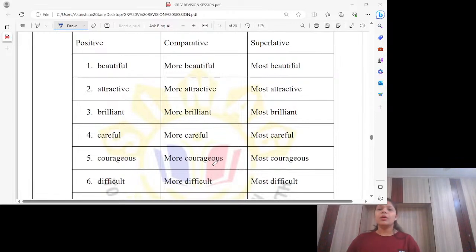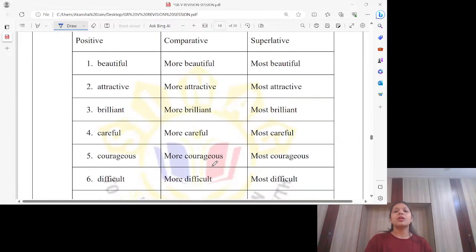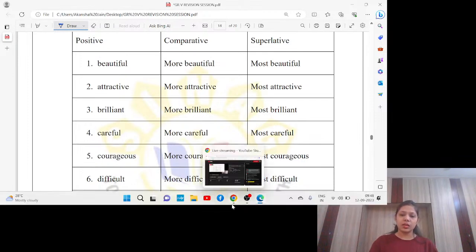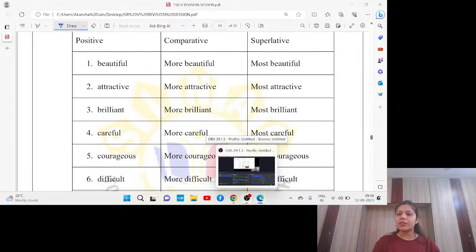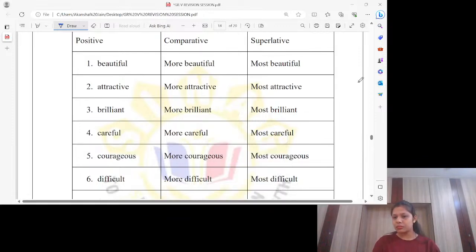So beautiful. Wait for this one. Why do we add more in the comparative degree and most in the superlative degree? Any idea? I have heard from so many students that it just feels right, that's how it is. But why? What's the reason? Can you please tell me the reason, if you know? No? Okay, let me tell you.